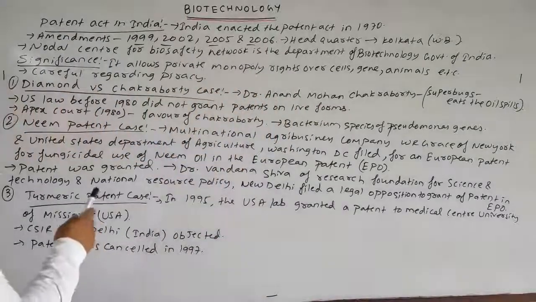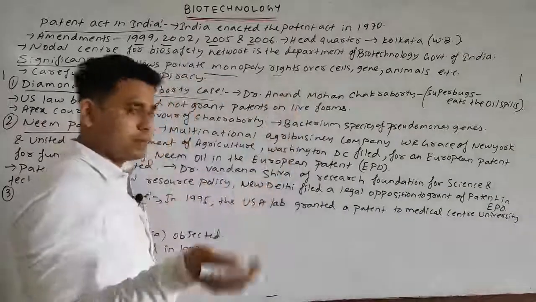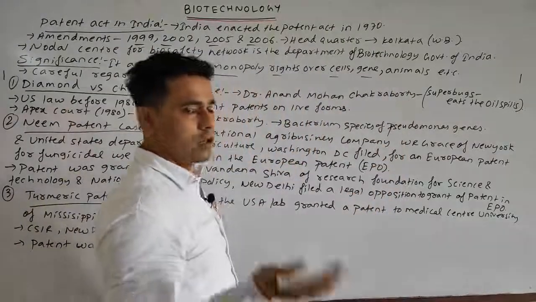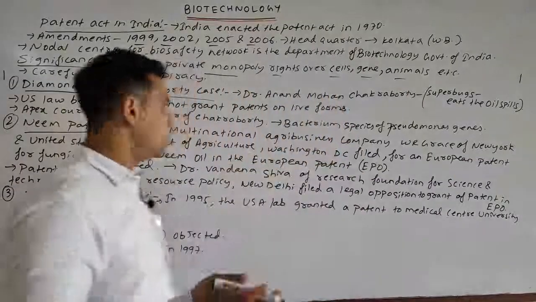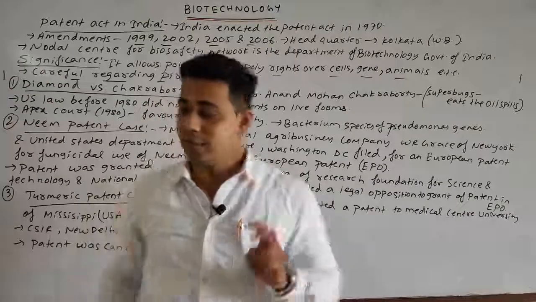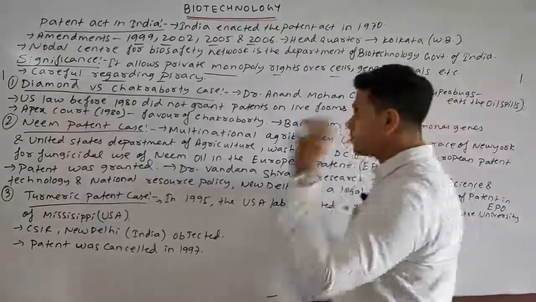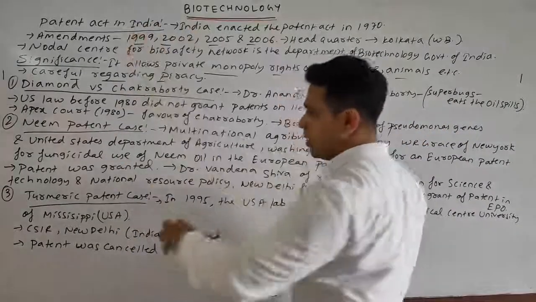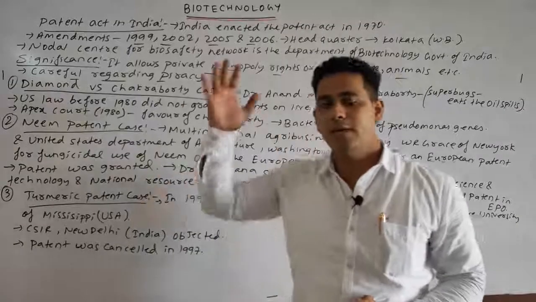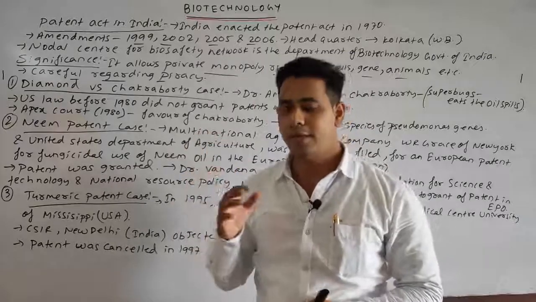So what are the various significances? As I said earlier, it allows private monopoly rights over whatever he may have invented, various cells or genes, or developed some sort of cell, gene, or animals, etc. And it helps to prevent biopiracy. If someone has a patent under the Patent Act in India, then the biopiracy rate can be decreased, and biopiracy can be largely avoided.